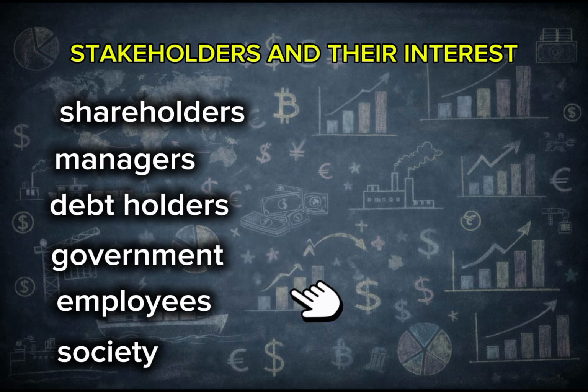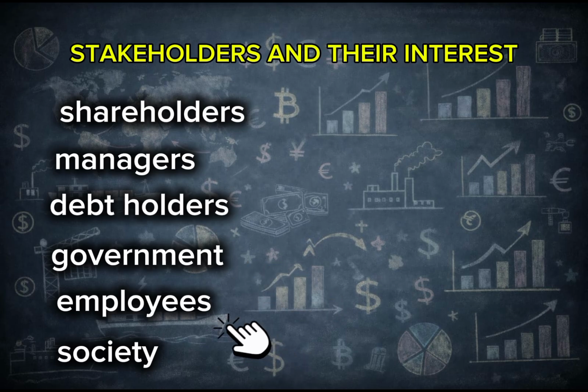The government is interested in the business paying taxes. That is the interest of the government to what? To raise taxes, to collect revenue from the business through taxes. And if the business fails to pay such taxes, they can fine such erring businesses.